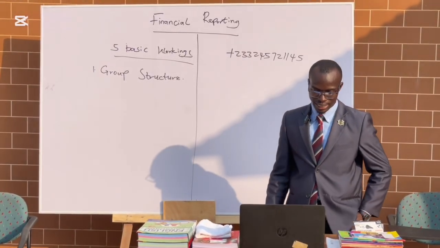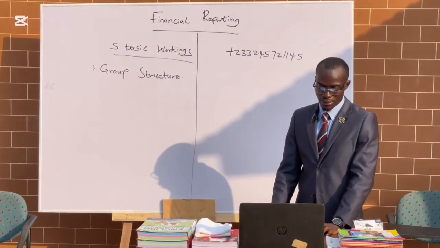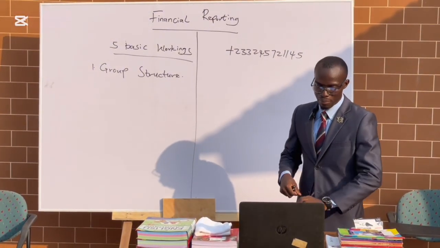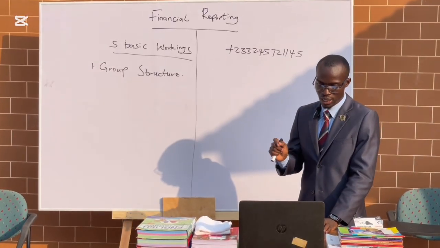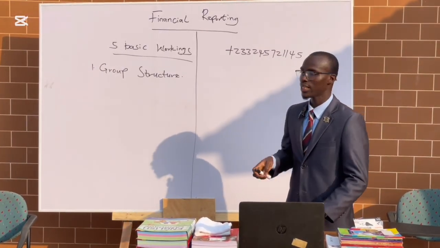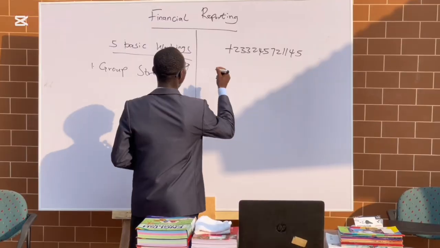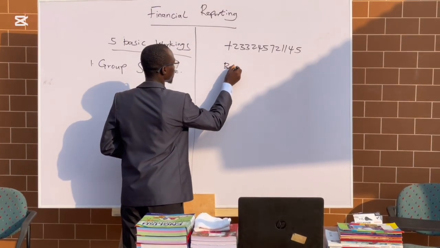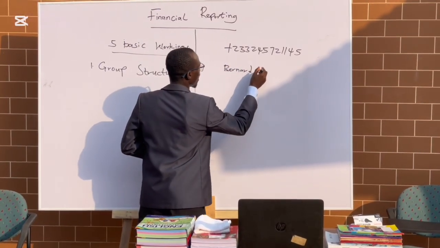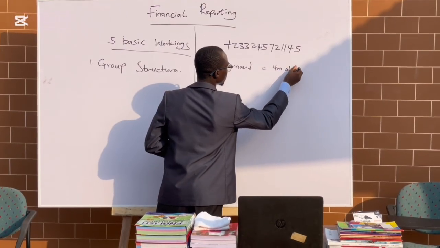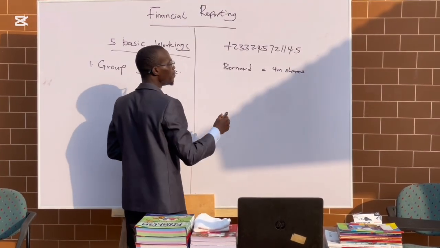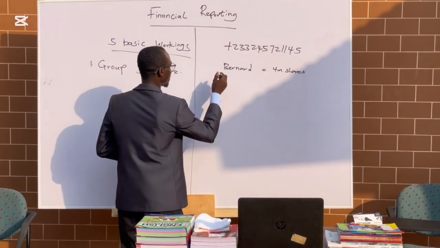The question says that on 31st December 2008, Bernard acquired 4 million of 5 million $1 ordinary shares of Benjamin. So Bernard acquired 4 million shares of the 5 million shares of Benjamin.